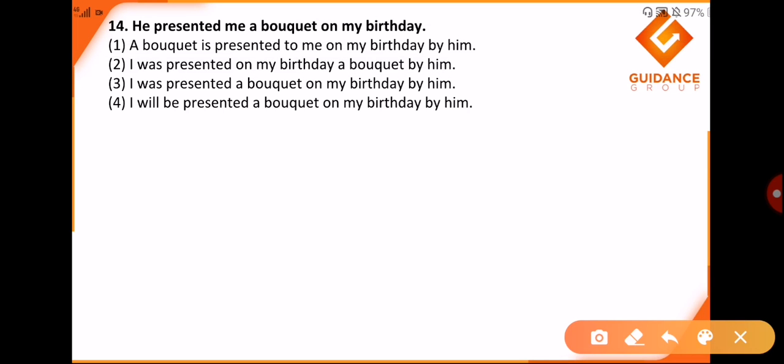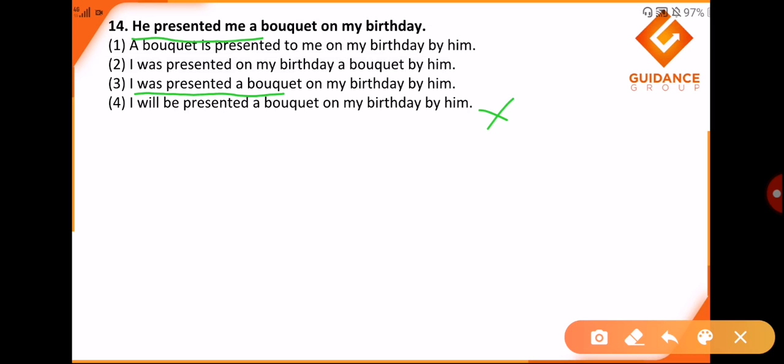I was presented on my birthday a bouquet by him. No, I was presented a bouquet on my birthday by him. Okay, now what was presented? I was presented a bouquet. He presented me a bouquet, and I was presented a bouquet on my birthday by him.